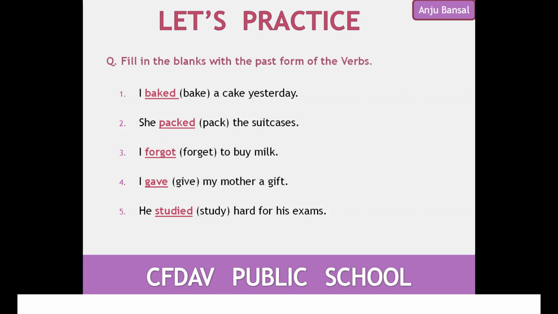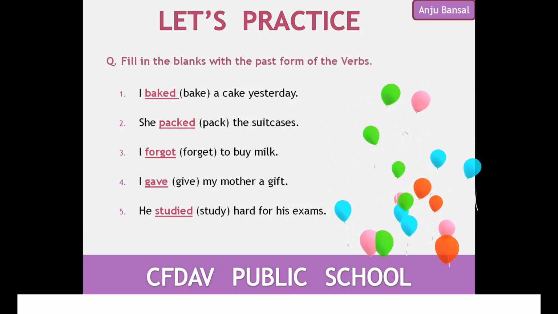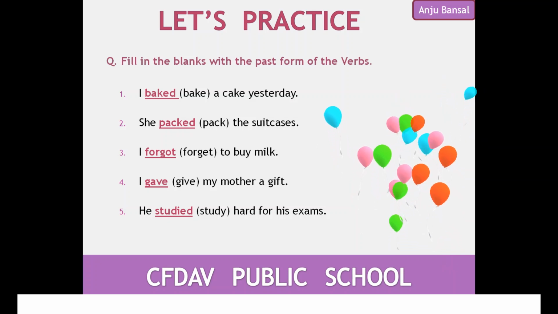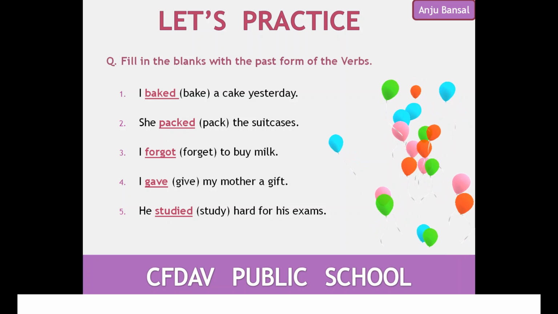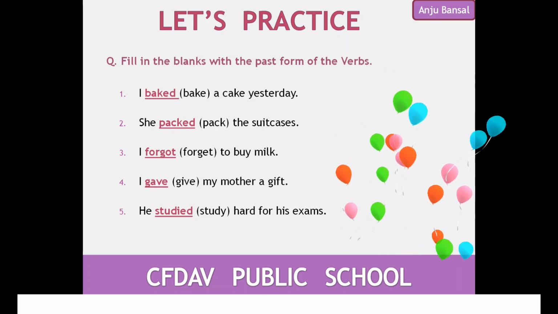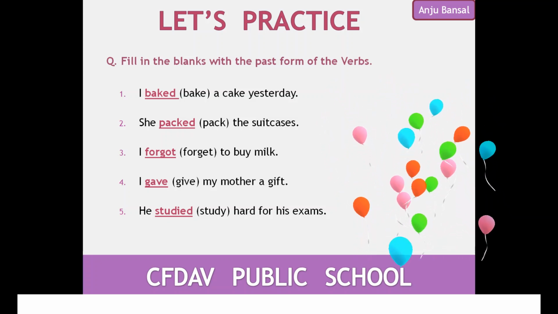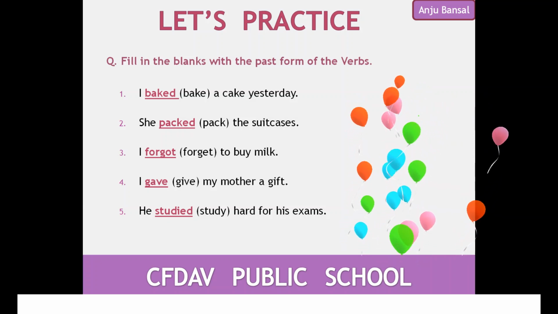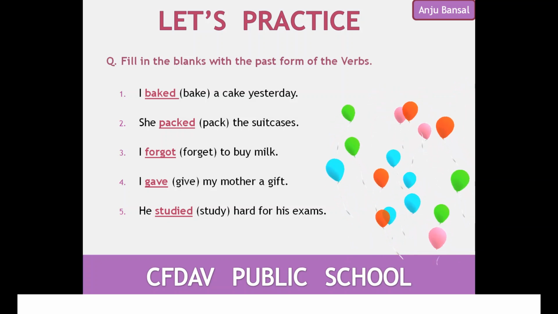Now this is just a little small practice, some exercise to test what you have learned till now. Let us see some examples which are given here to fill in the blanks with the past form of the verbs. First sentence I'll take: I baked a cake yesterday. What is the verb here? Baked. This is the simple past tense. Now, is it a regular or an irregular verb? It is a regular verb. Why? Because it is changed in the past tense by adding d.